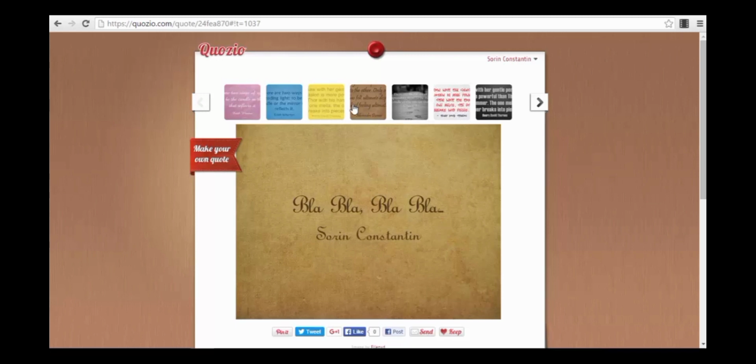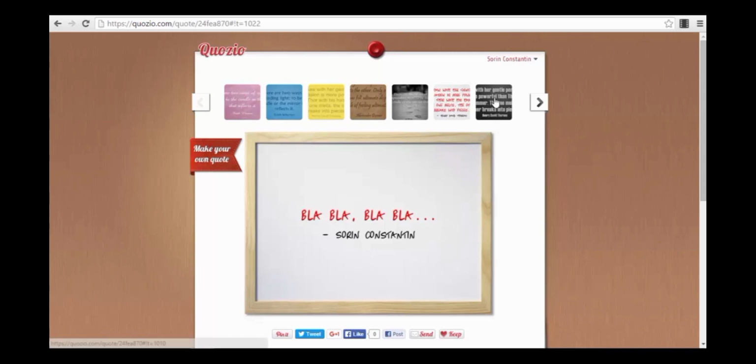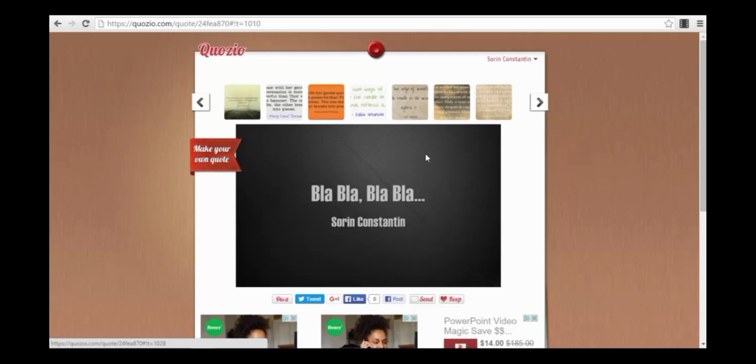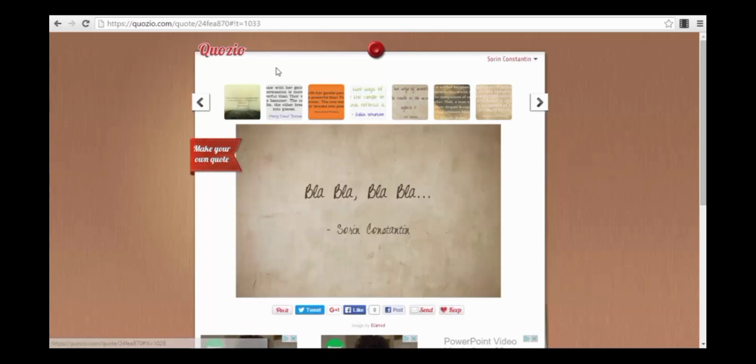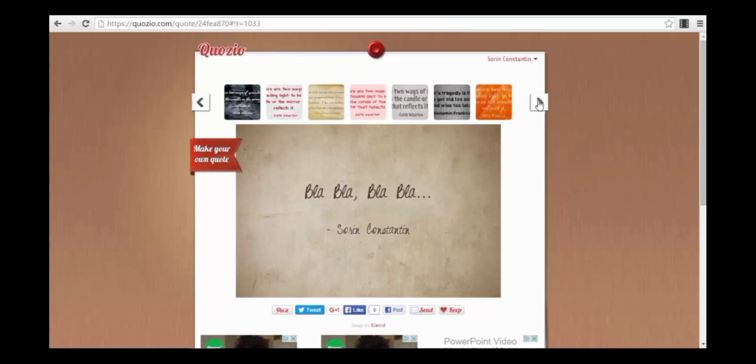And then you have different templates of text that you can use. For example, you can use a whiteboard. I'm waiting for it to load like this. You can use other templates, like this one. So you have different backgrounds that you can actually use. You can find them here in the menu. You just press on the small arrows to go to the other templates that you can choose from. So you have a couple of very good templates here.